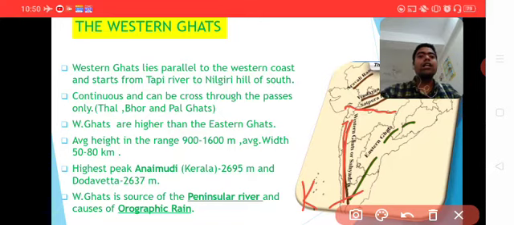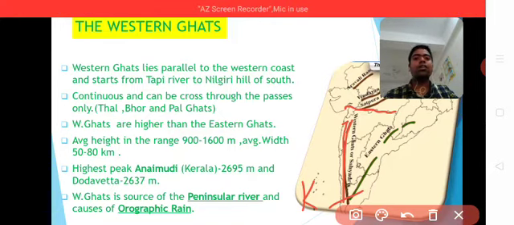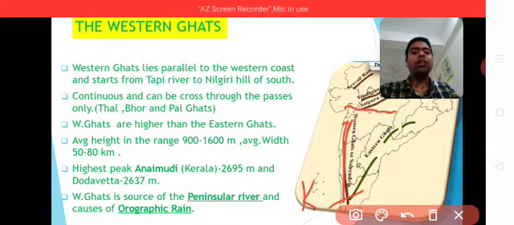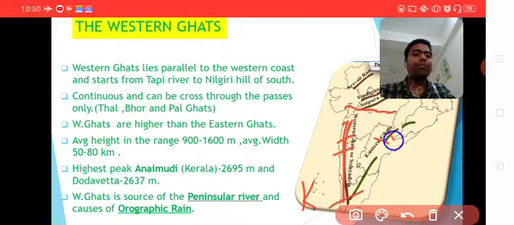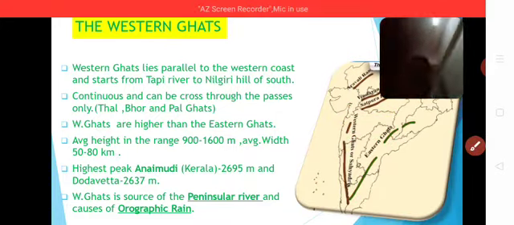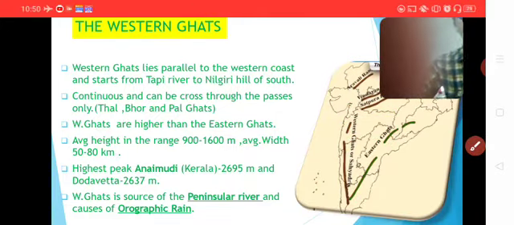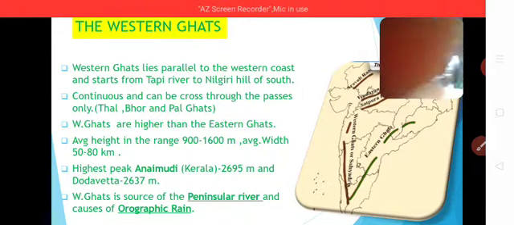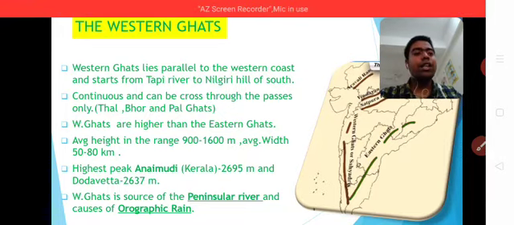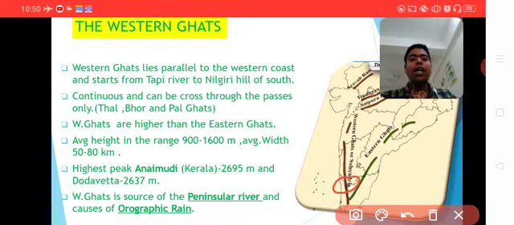Only some parts of the area are continuous, which means they cannot be cut. The Western Ghat is higher than the Eastern Ghat. The average height is 900 to 1600 meters. The highest peak is Anaimudi, which is situated in Kerala, and Dodabeta also.